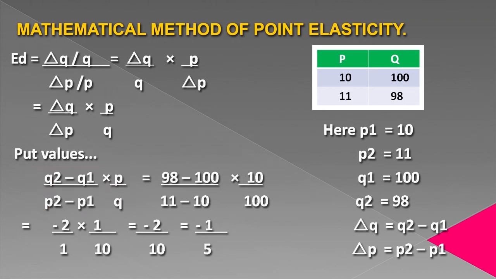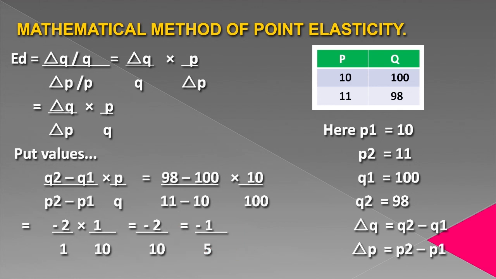As I told you, P1 is P also, Q1 is Q also. So put the values. Q2 minus Q1 equals 98 minus 100. P2 minus P1 is 11 minus 10. P is 10. Q is 100. By putting the values and solving them, we get minus 2 over 1 into 1 by 10. Further solving the values, we get minus 2 by 10. Here it is minus 2 by 10, which is equivalent to minus 1 by 5.